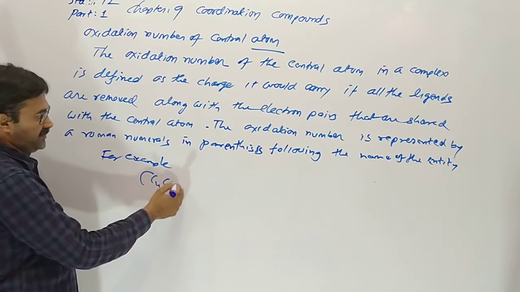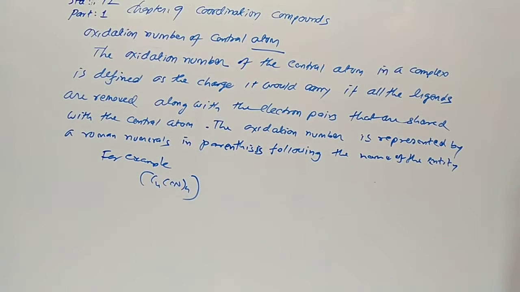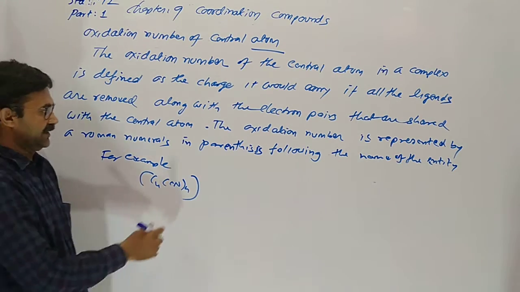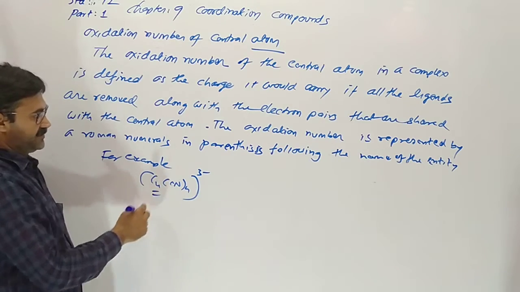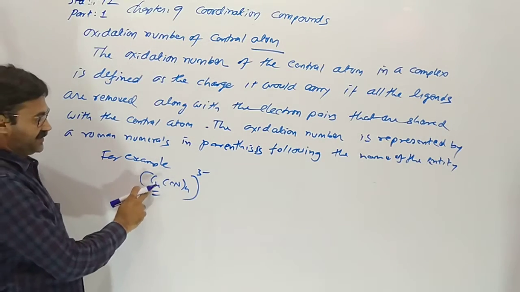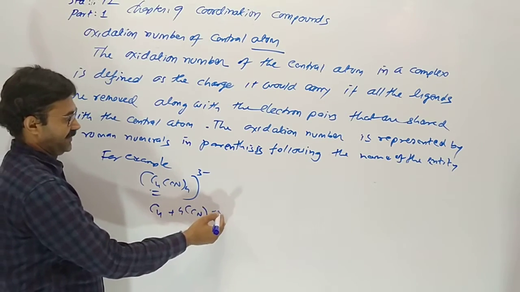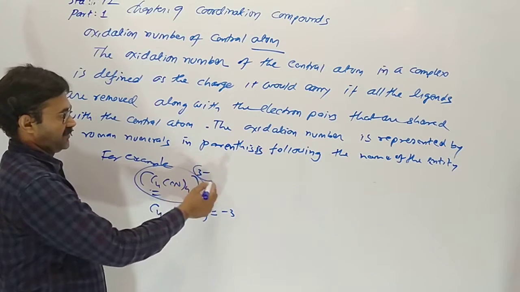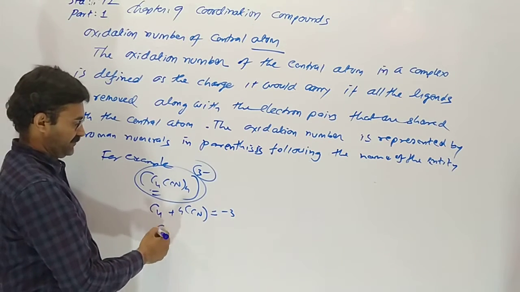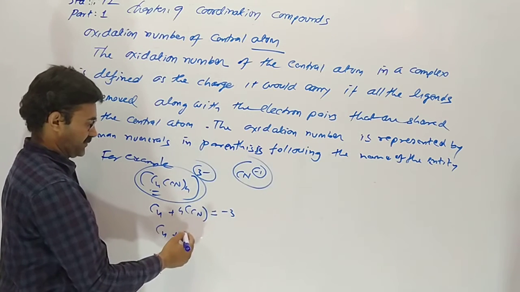For example, here Cu(CN)4 3 minus is given. How can we define the oxidation number of this central atom? One copper, four cyanide, equal to -3. Here total charge comes as a superscript, and we know the charge of cyanide is -1.